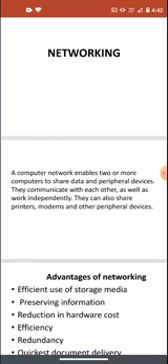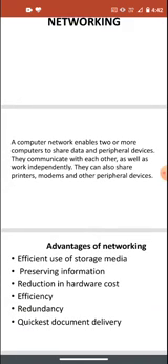A computer network enables two or more computers to share data and peripheral devices. They communicate with each other as well as work independently. They can also share printers, modems and other peripheral devices. A computer network is a network of two or more devices connected together to share resources. And peripheral devices are those devices I told you about in an earlier video, those which we use externally with computers. Examples: pen drive. So we can combine two or more devices to share the resources, and that makes a network.